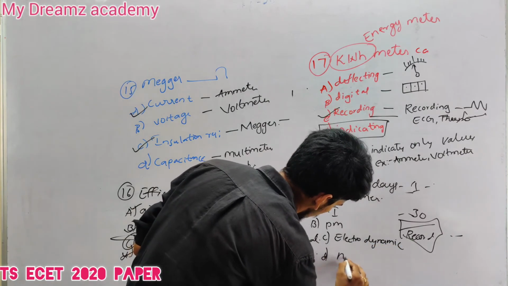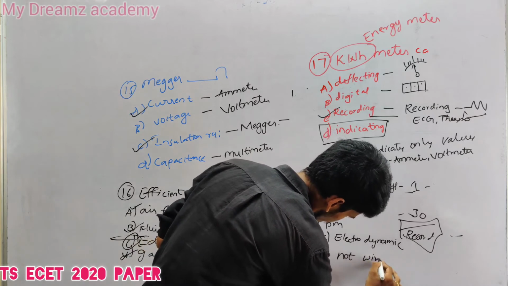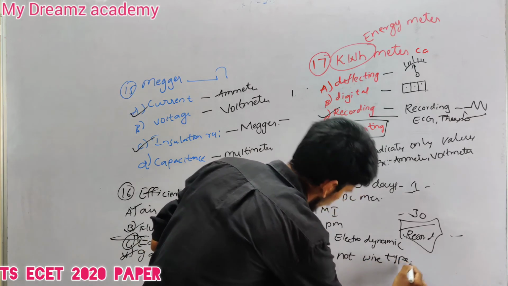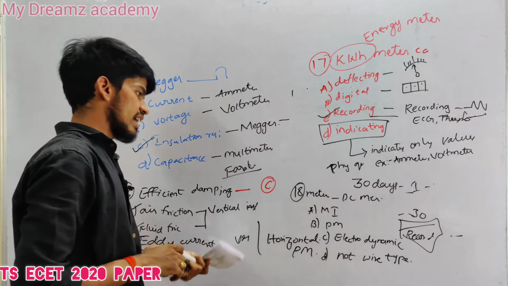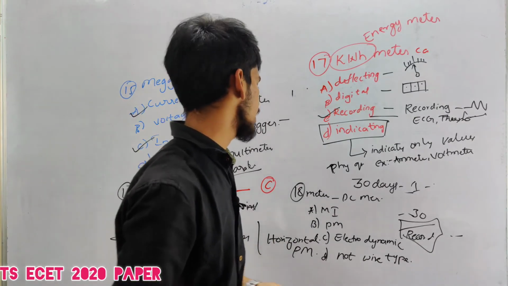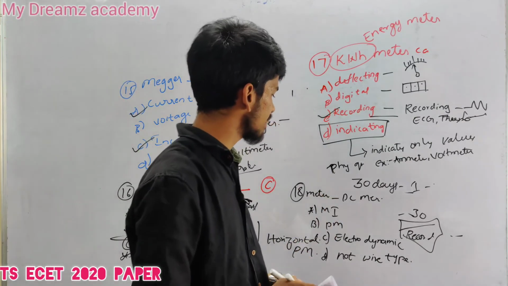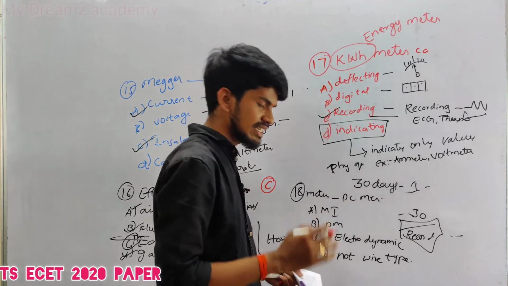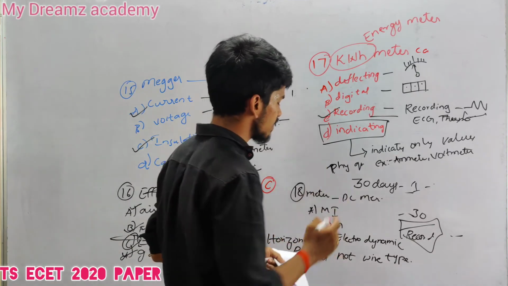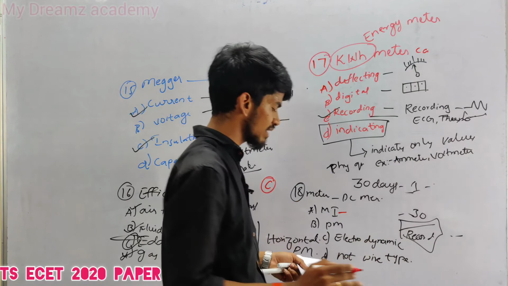Option D, hot wire type. Generally they did not ask about DC and AC measurement combined. They asked only about DC measurement, so you need to be very careful.